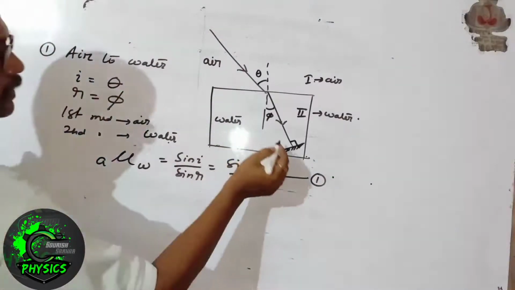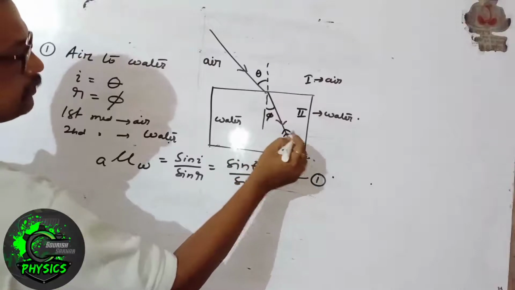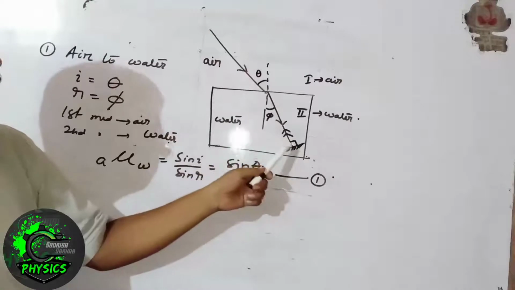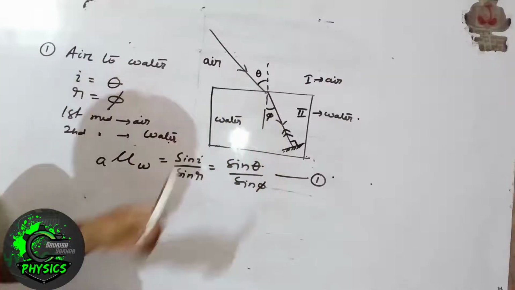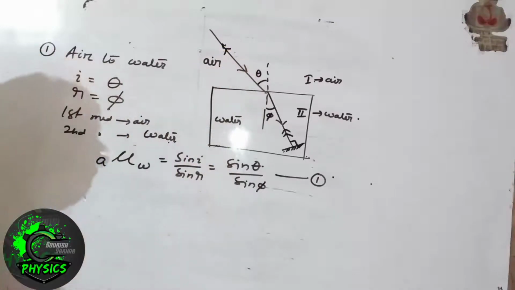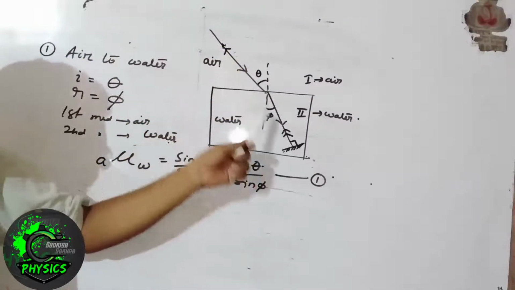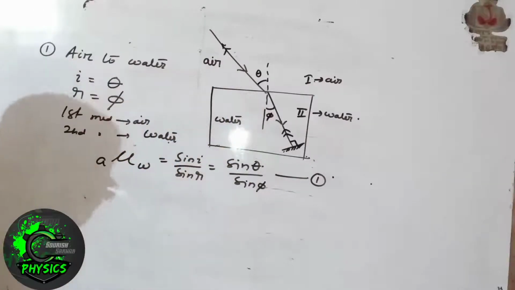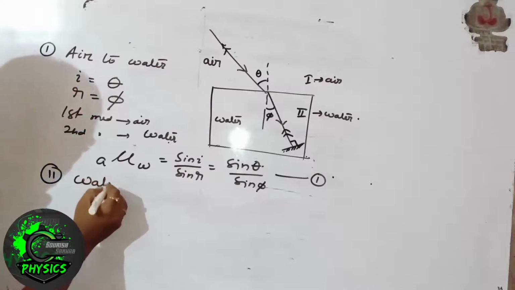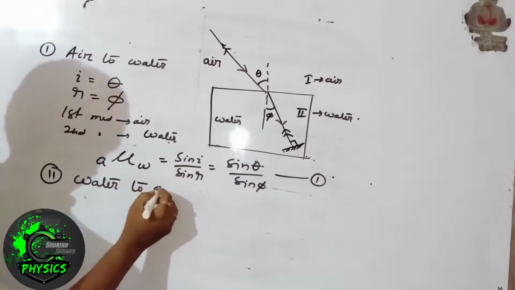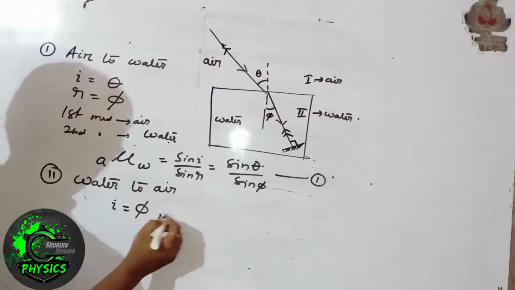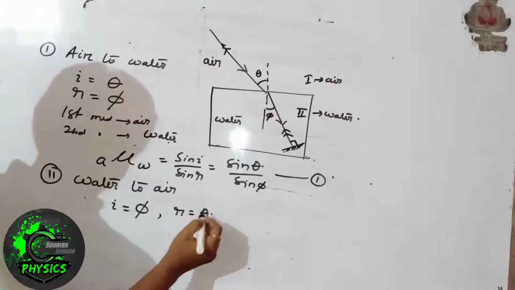Now let us consider the reverse refraction. In the reverse refraction, the refracted ray reflects back from the mirror and becomes the incident ray, and it will be found that the previous incident ray now becomes the refracted ray. That's why it is called the principle of reversibility. So for the reverse path, when the light travels from water to air, the angle of incidence is phi and the angle of refraction is theta.